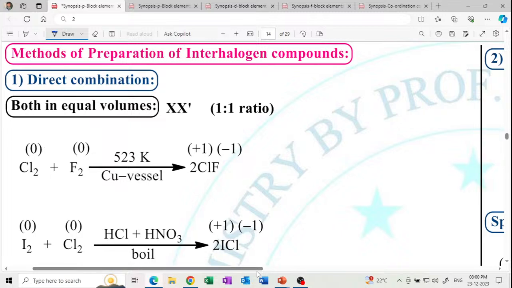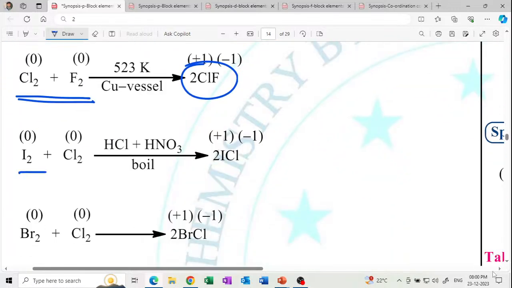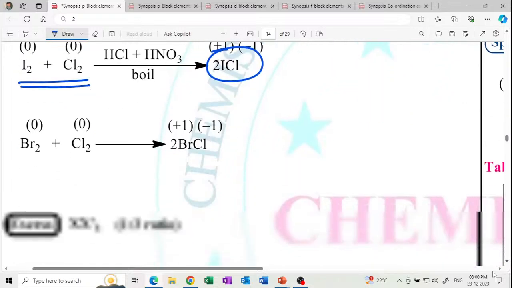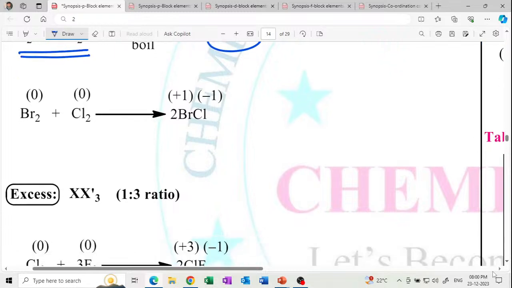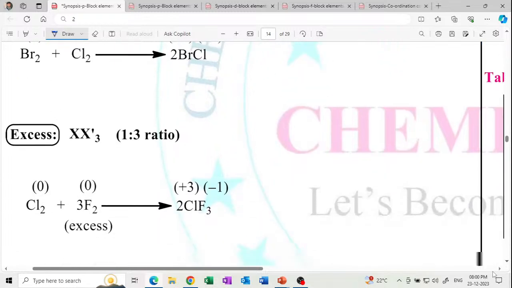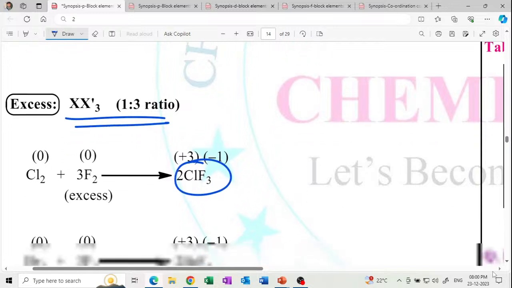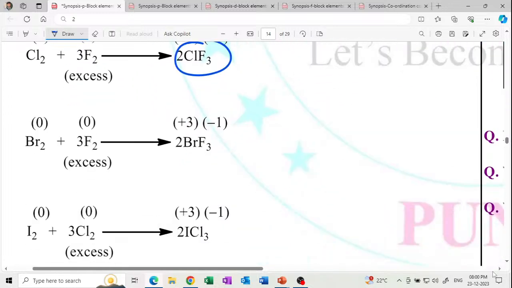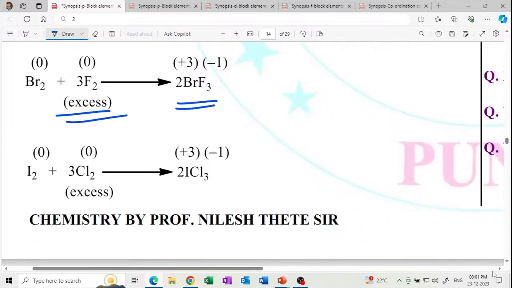And method of preparation. When Cl2 and F2 react with each other, ClF is formed. And if I2 and Cl2 react, what will form? ICl. Get it in this way. If in 1:3 ratio, then ClF3. And if fluorine is in excess, then BrF3 and so on; if chlorine is in excess, then BrF3.